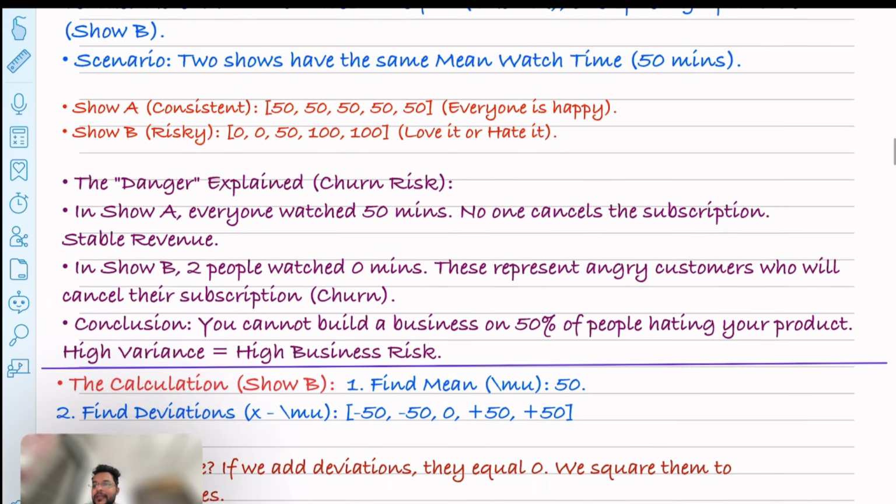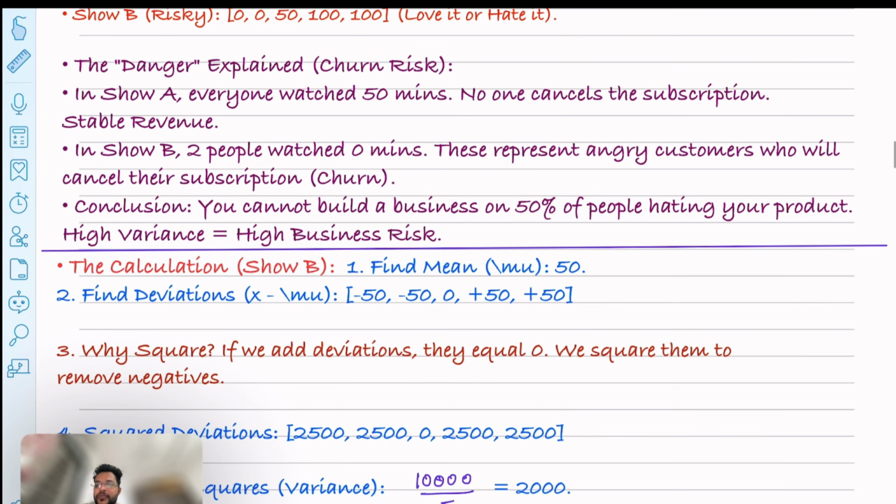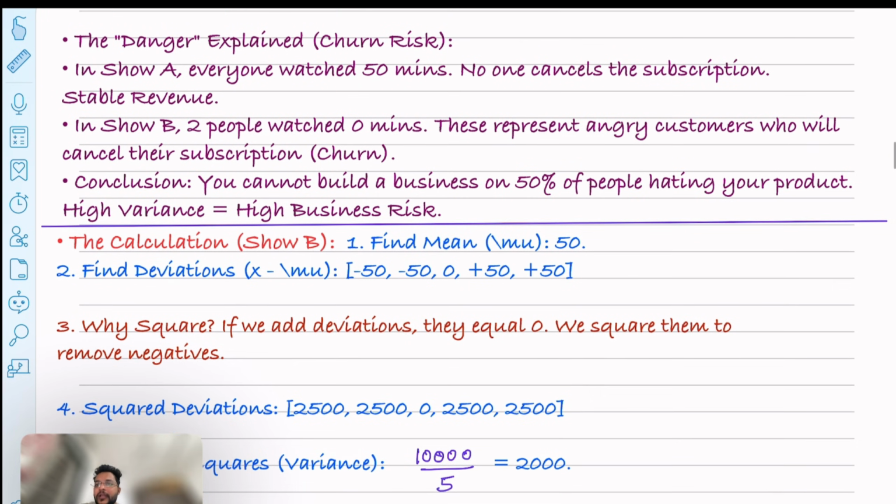So now I will show you the calculation, and I will tell you how calculating this variance will help us give the actual estimate of which show is good and on which show we should focus to release the next season. If you see the formula of variance, I have written it as (x minus mu) whole square divided by n.